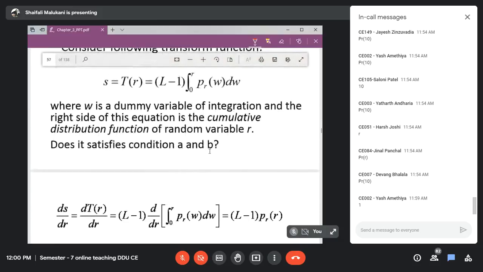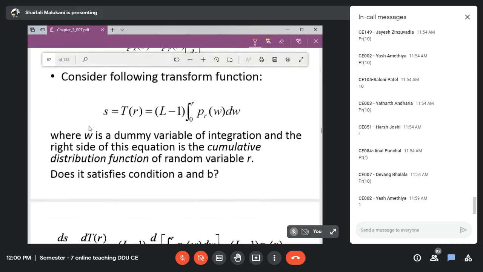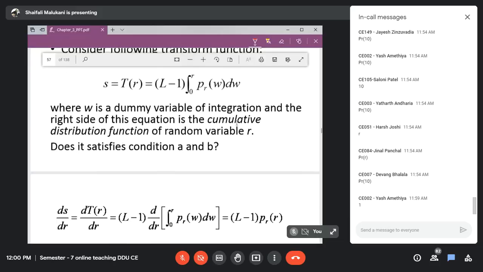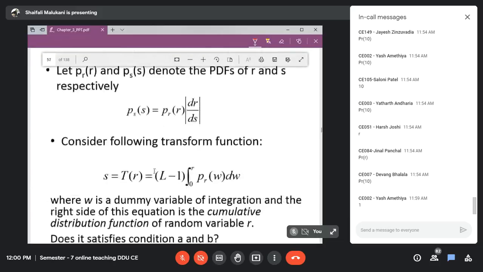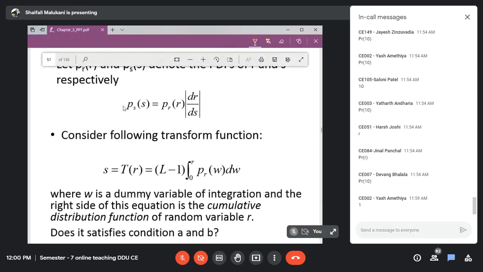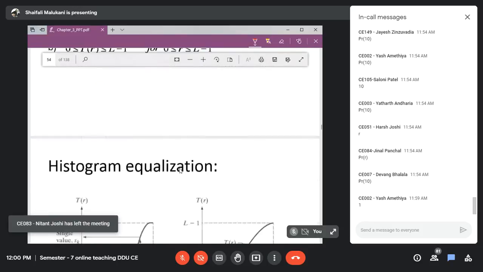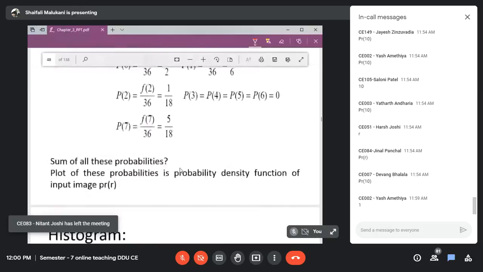So that is what we have already seen. So this satisfied two conditions that we have already seen here. Now one more equation. We have already concluded that if my input image is processed using this equation, then I have output image S.